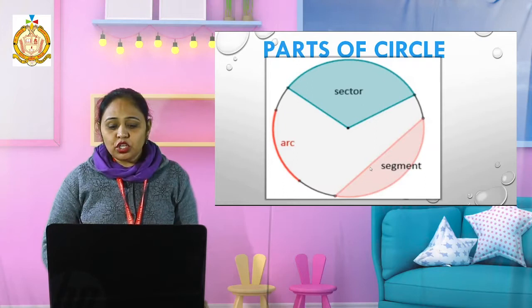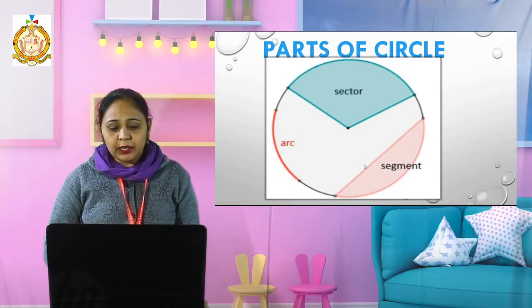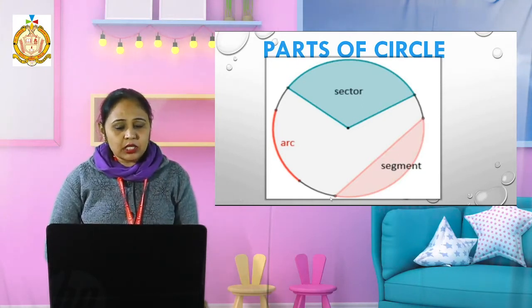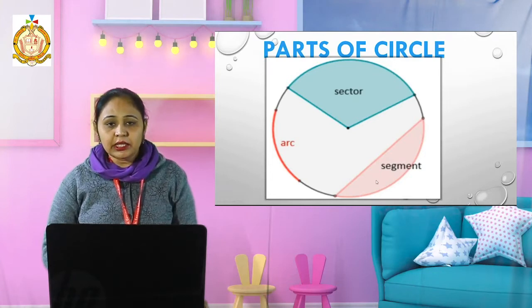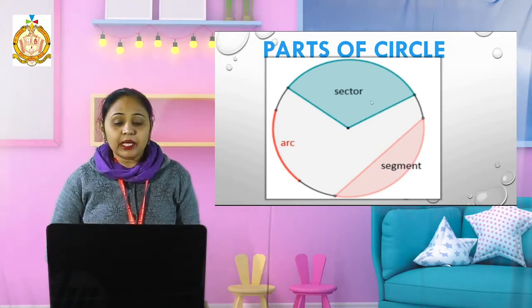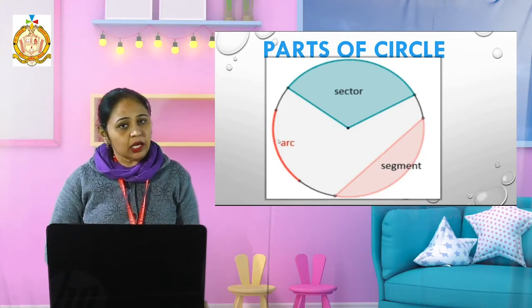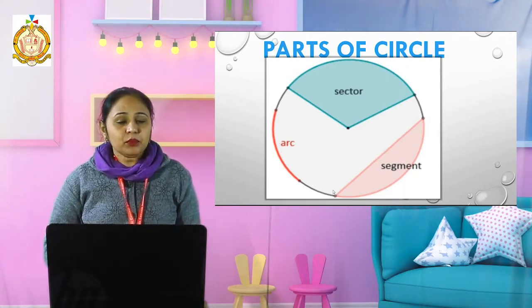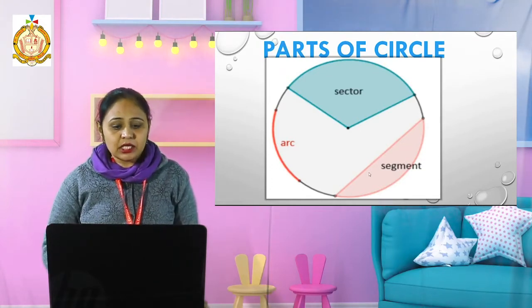Then when we draw a chord on the circle, starting from one point on the circumference and ending at the other point of the circumference, that is called its segment. Now I will clear once again: when we cut a part as a slice, that is a sector. When we take some length of the circumference, that is called an arc. And when we draw a chord inside the circle that cuts off a part, that is called a segment.